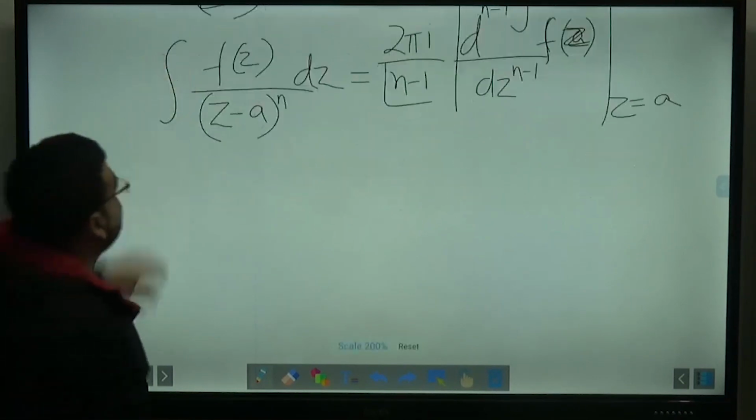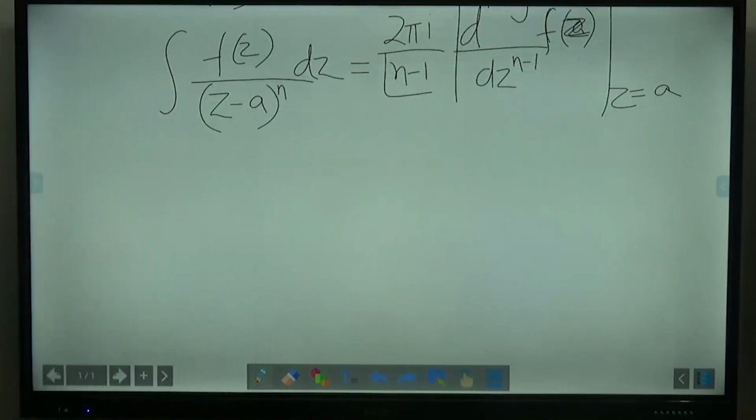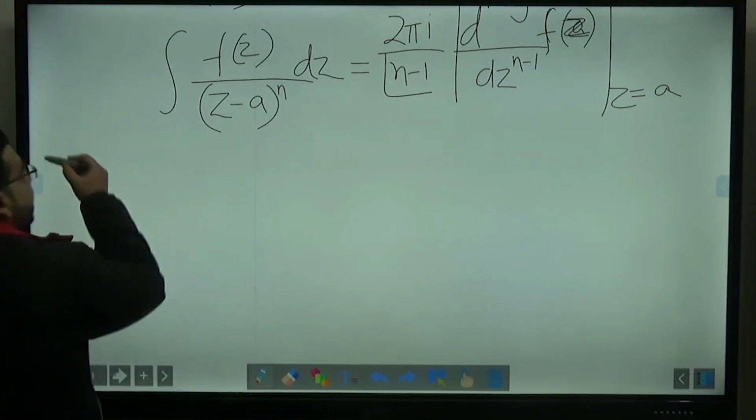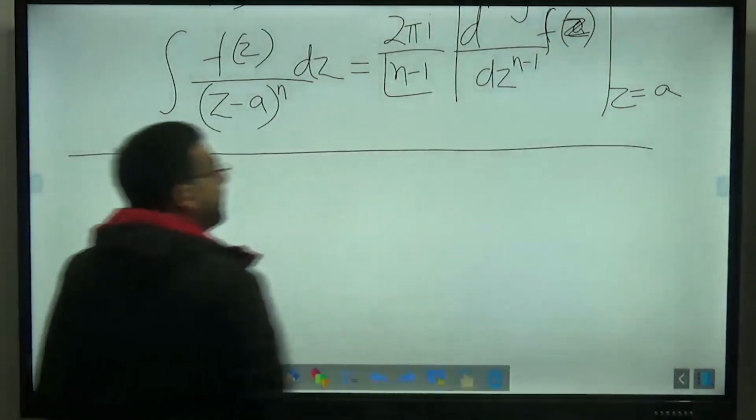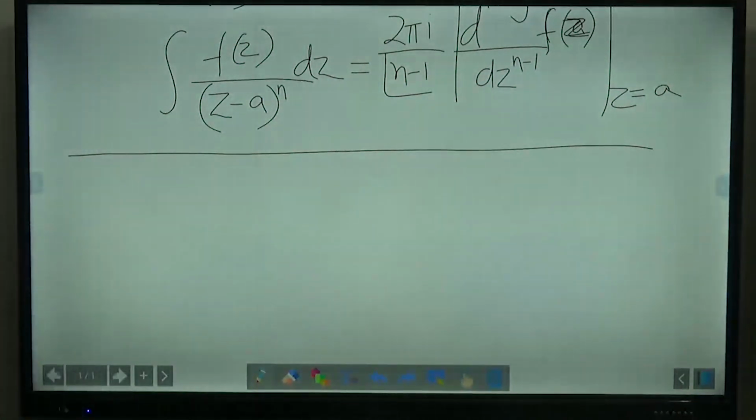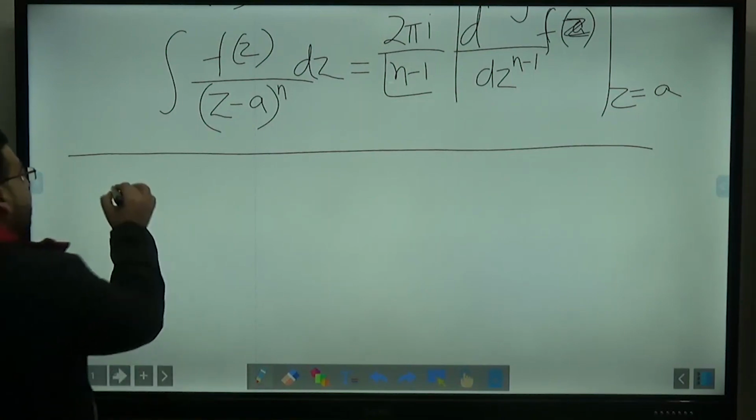After this, we discussed the types of singularities. We have the isolated singularity, removable singularity, essential singularity, and we have a pole also. That is what we discussed. Now, dear students, after discussing the pole, which is very important, what we discussed was the residue theorem.